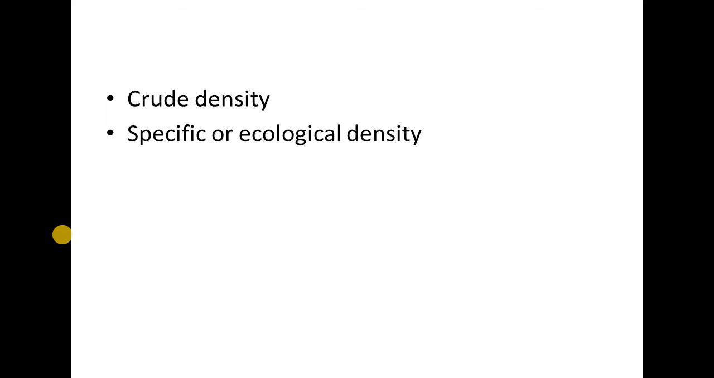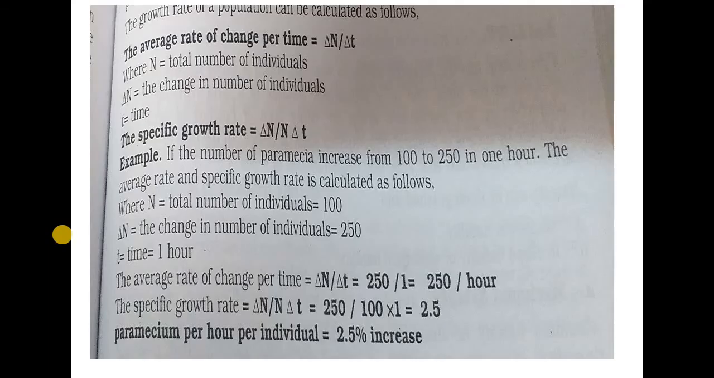A best example to distinguish crude density from specific density is a lake that goes dry in the summer. The number of fishes in the lake is the crude density. When the lake slowly dries, the water level goes down and the fishes are crowded in small pools of water. This is called ecological density, which is greater than the crude density. So this is the best example of distinguishing between crude density and specific density.